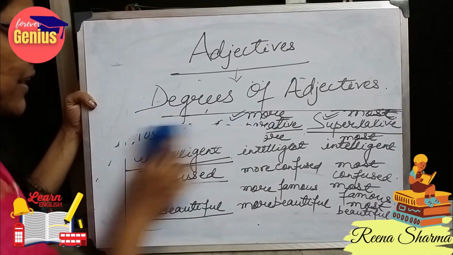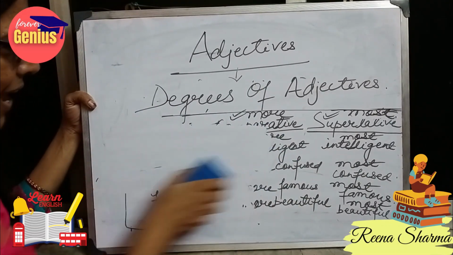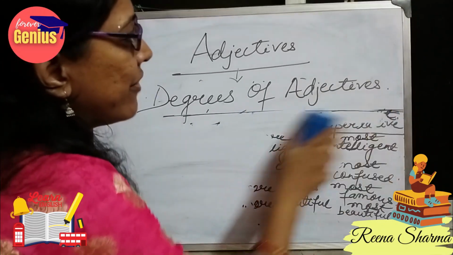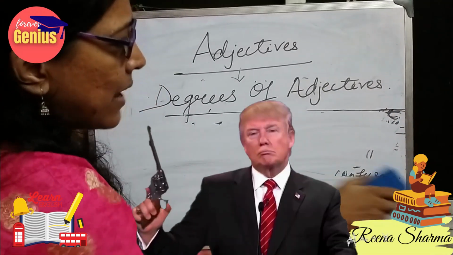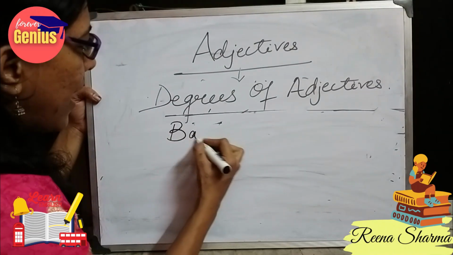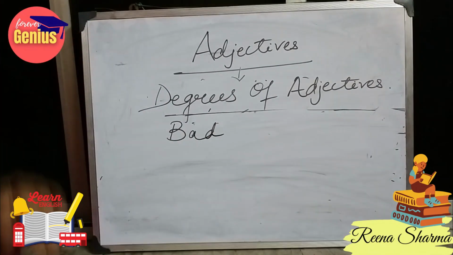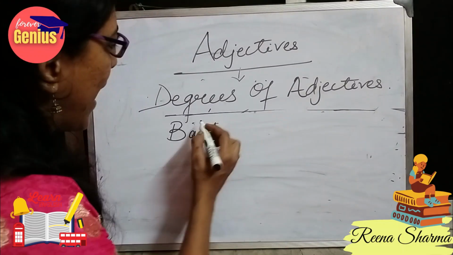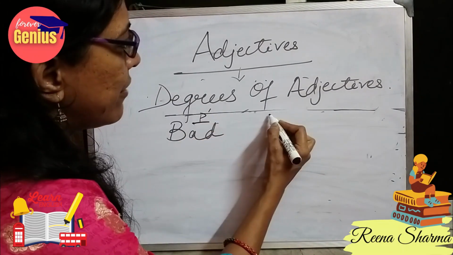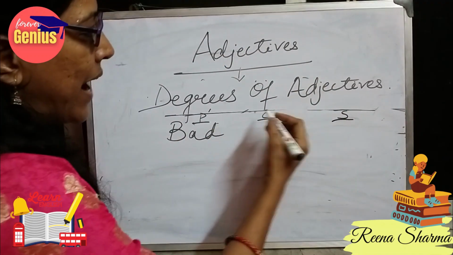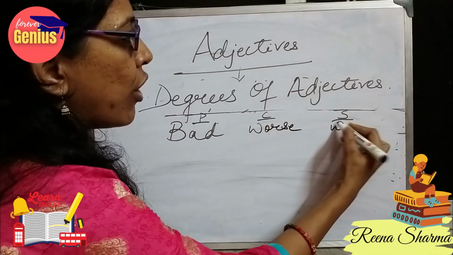But in adjectives, some words are still there where no rule is applied. We simply have to understand them and remember them. Like bad, I cannot write bad, better, baddest. Or I cannot write bad, more bad, most bad. I have to write bad for positive degree, and for comparative degree and superlative degree, for bad, I will write worse, worst.